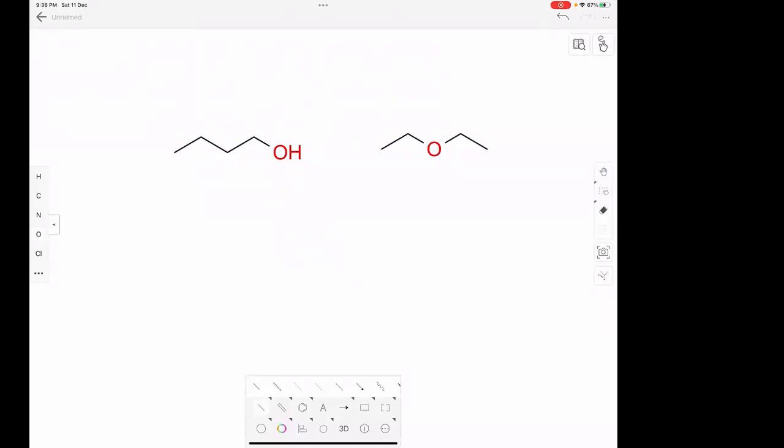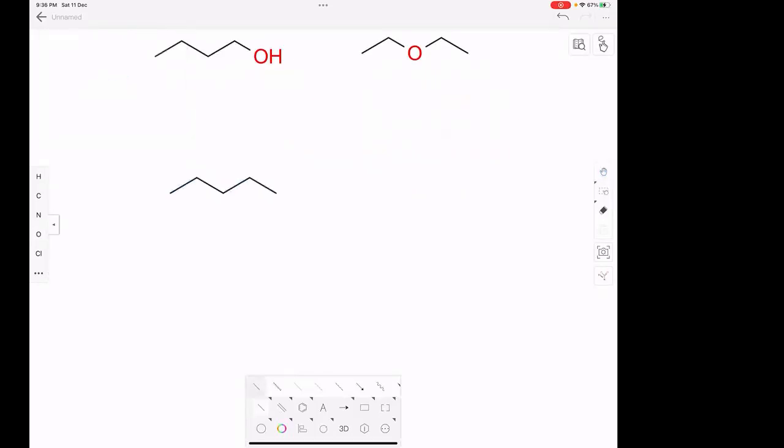Because they both have how many carbons? 1, 2, 3, 4 carbons. 1 oxygen. So if you count the number of hydrogens, they will be equal. I told you when you add oxygen, nothing will happen. It doesn't disturb hydrogens. So these are functional isomers of each other. One more example I'll give you of functional isomers.